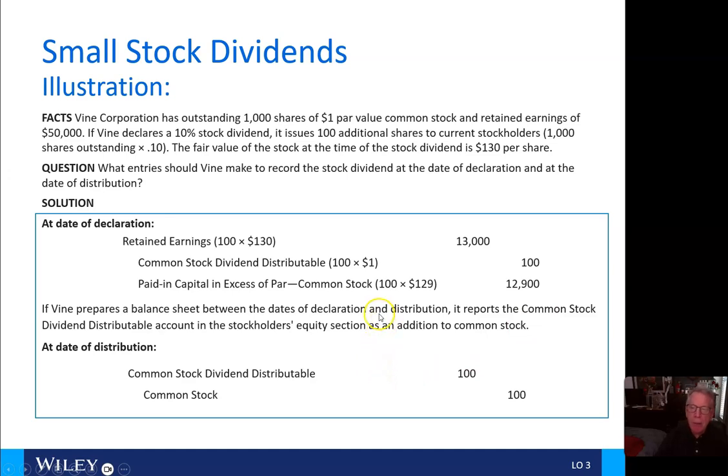If Vine prepares a balance sheet between the date of declaration and distribution, it's going to report the common stock dividend distributable account in the stockholders' equity section as an addition to common stock. Now, at the date of distribution, we're going to debit the common stock dividend distributable here, and that will zero that out, and credit common stock.